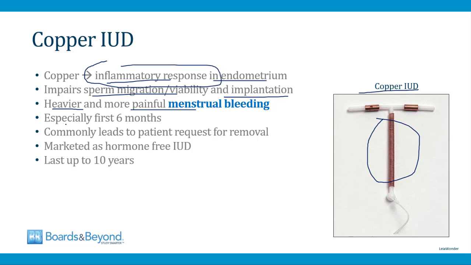This is especially a problem in the first 6 months after the IUD is implanted, and unfortunately this often leads to a patient requesting that the device be removed because of the discomfort around menstrual bleeding. The upside to this IUD is it's marketed as a hormone-free IUD in contrast to the LNG device, which we'll talk about in a minute. And for women who choose this form of IUD and who are able to tolerate it initially, it can be left in for a long time. It can last up to 10 years.